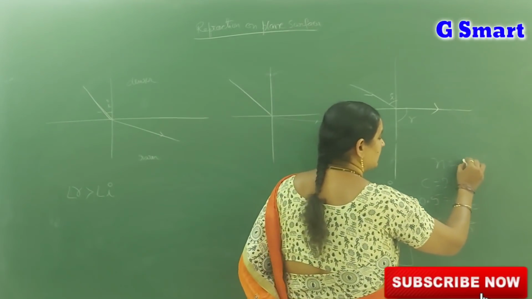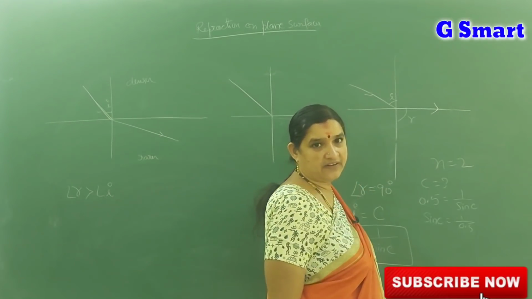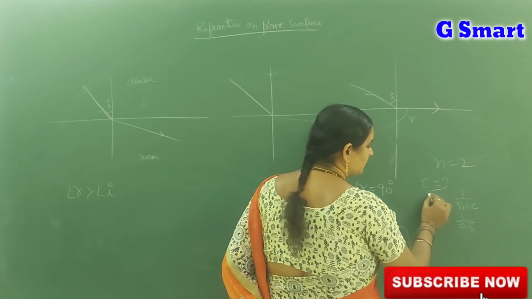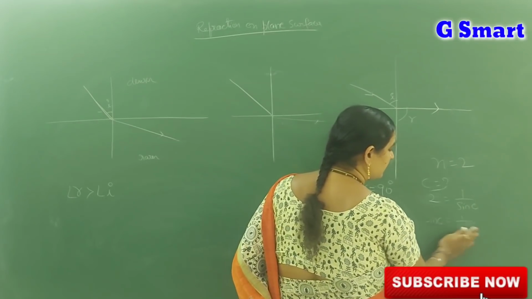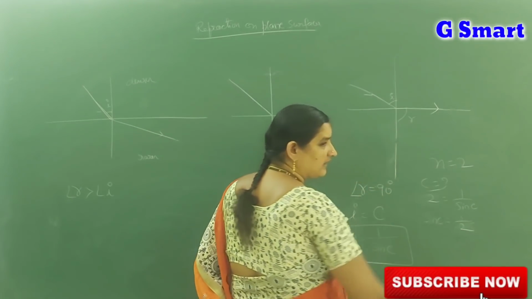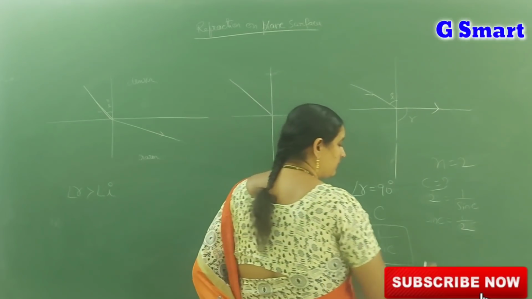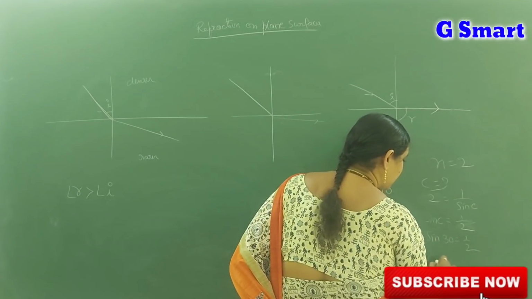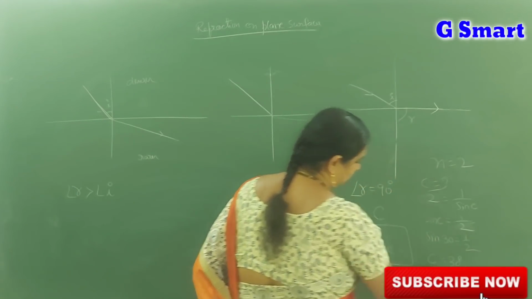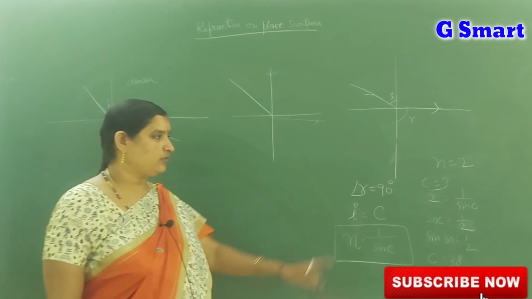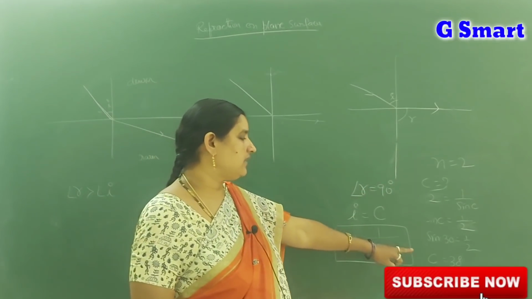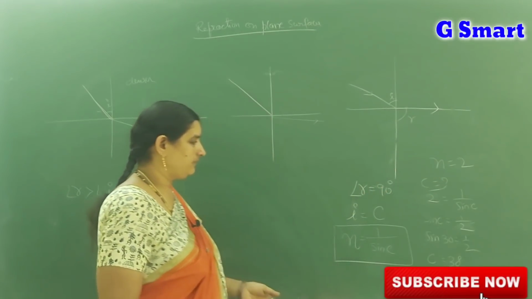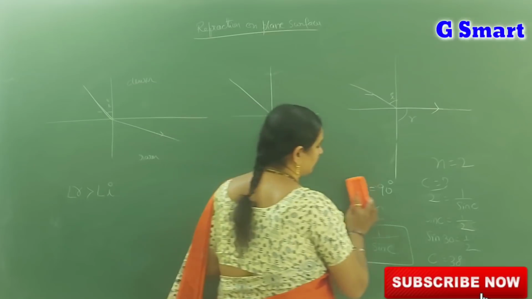Suppose let n value is equal to 2, refractive index value is equal to 2, then what is the critical angle? 2 is equal to 1 by sin C. Sin C is equal to 1 by 2. For which value will we get 1 by 2? Sin 30 is equal to 1 by 2. So therefore critical angle C is equal to 30 degrees. If you know the n value, you can calculate the C value. If you know the C value, you can calculate the n value. This is about the critical angle.